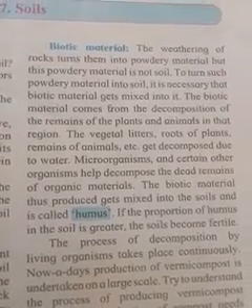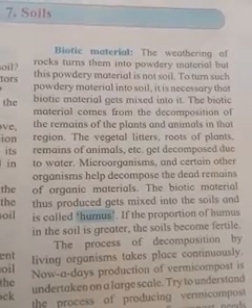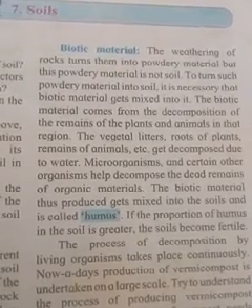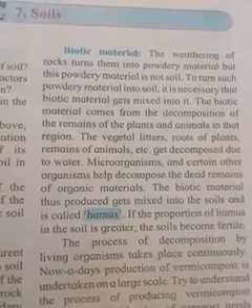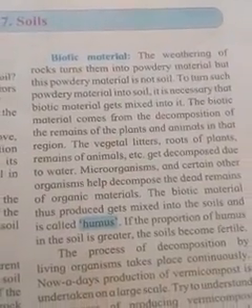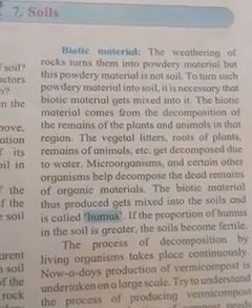The biotic material comes from the decomposition and the remains of plants and animals in that region. The vegetable litter, roots of the plants, remains of the animals, etc. get deposited due to the water. That means the third factor necessary for the parent rocks is the biotic material.